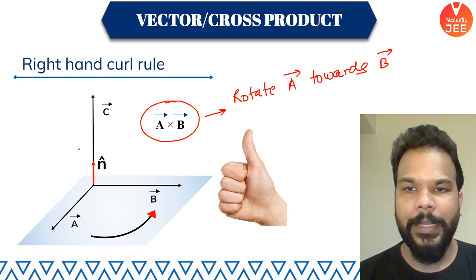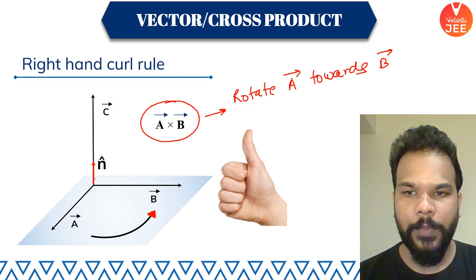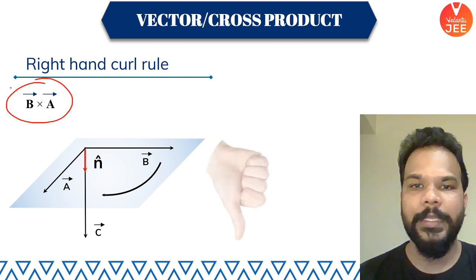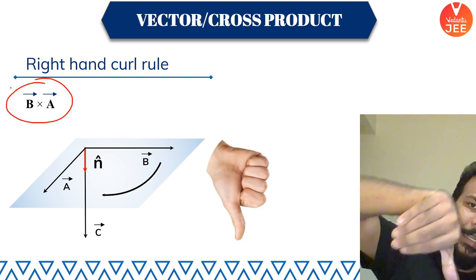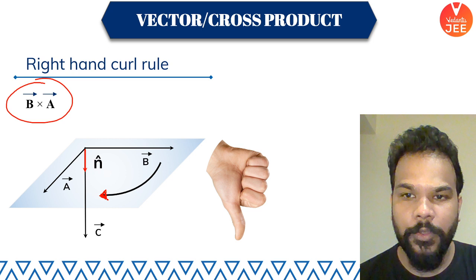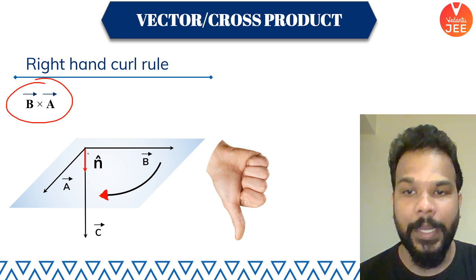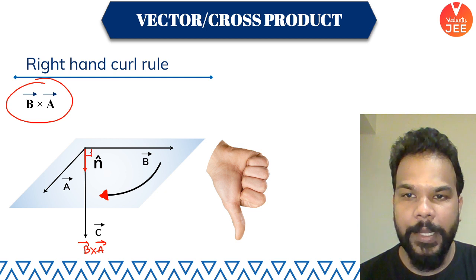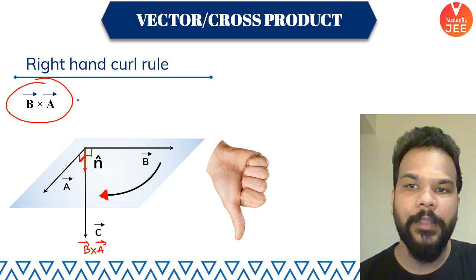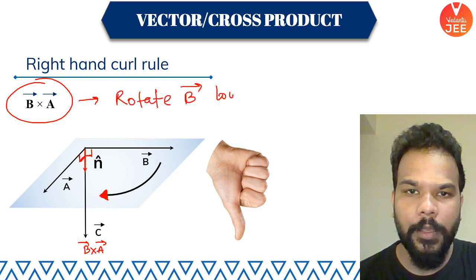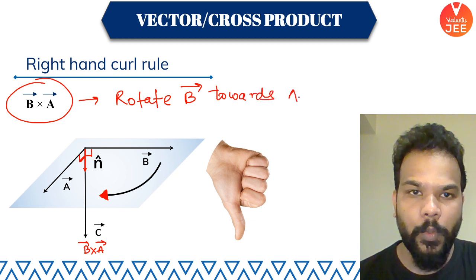Similarly, if you get this direction, in which the thumb is pointing perpendicular to vectors A as well as B, have a look at the direction of B cross A, everyone. This is basically the direction of B cross A, which tells you that if you curl the fingers of your right hand according to B cross A, means now you rotate vector B towards vector A, you get the direction of vector C, which is basically B cross A. And it is again perpendicular to both vector A and vector B. So what does this mean? This means rotate vector B towards vector A.